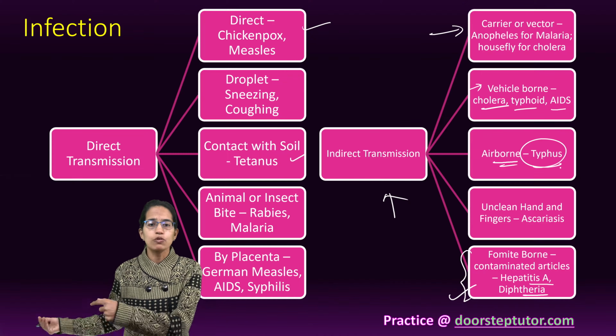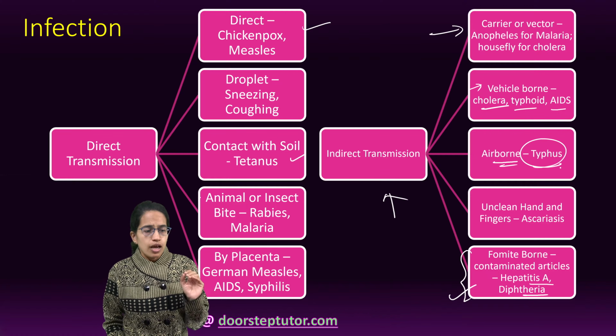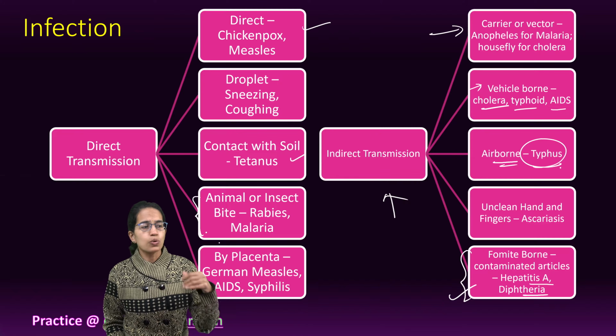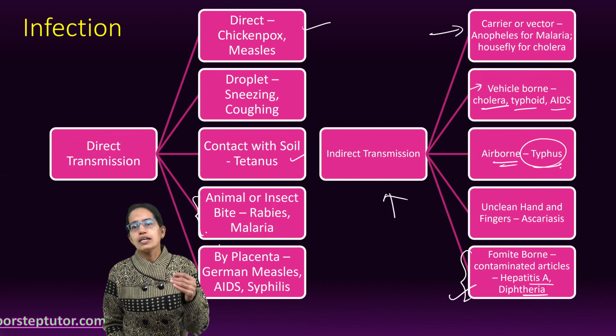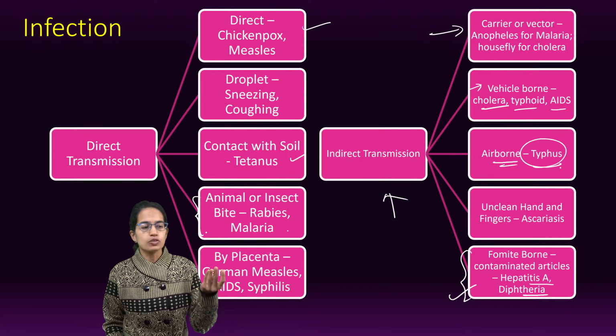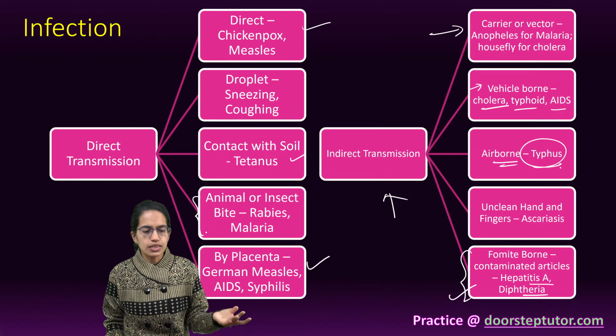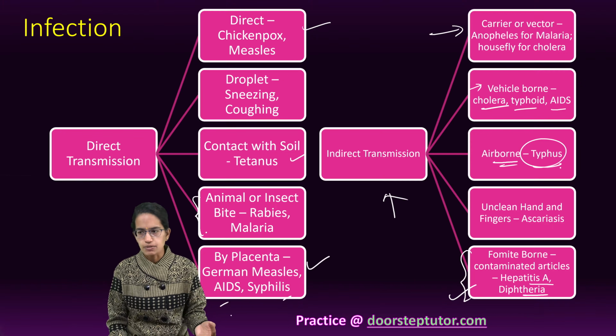So if you are playing, you fall down, you are asked to have a tetanus vaccination. The next is through animal or insect bite: rabies. Then we also have malaria as examples of direct transmission through animals or insects. Then there is transmission by placenta from mother to the child. German measles, syphilis, AIDS are some examples.